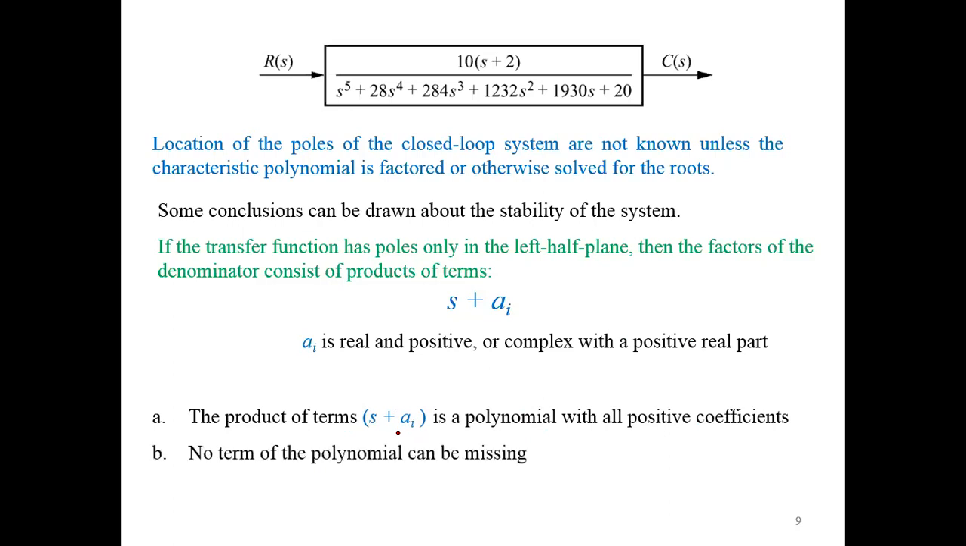No term of the polynomial can be missing. So it's important. For example, if in this case s raised power 4 is missing, suppose that this term is not present, then this system should not be stable. This is either marginally stable or unstable. So no term should be missing from the polynomial. If, for example, the polynomial is starting from s raised power 4, then s raised power 3, s raised power 2, and s plus constant, all should be present.